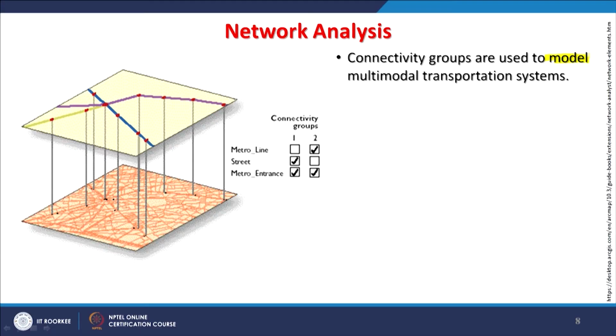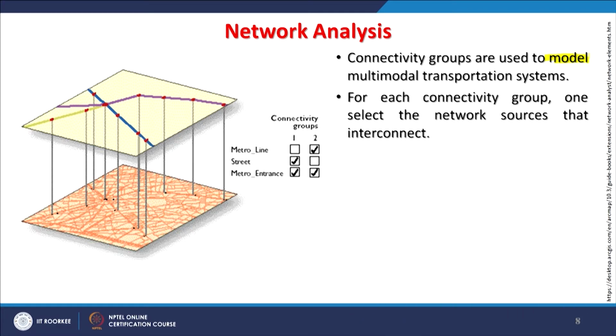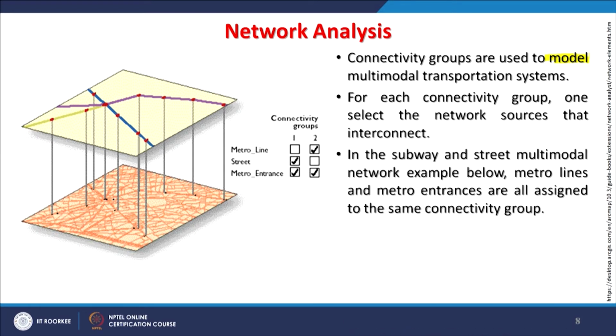And connectivity groups are used to model, because basically what we are ultimately using GIS for, many times, is predicting something. Predicting, in this case, resources moving through a network. So, to model multimodal transportation systems. Here multimodal, in this particular example, means one is road transport, another is the metro. And as you know, for each connectivity group, one selects the network sources that interconnect. So, if somebody is analyzing the road or metro, the analysis will be done accordingly.